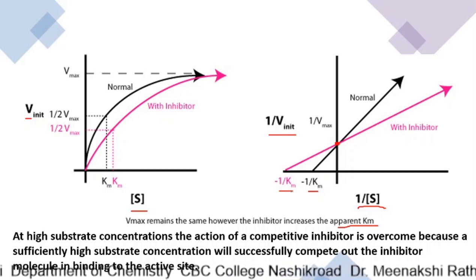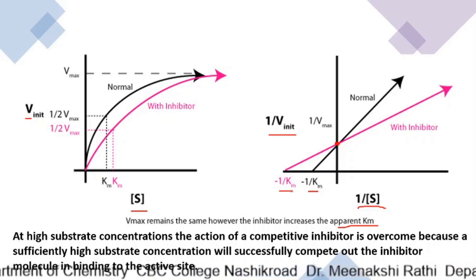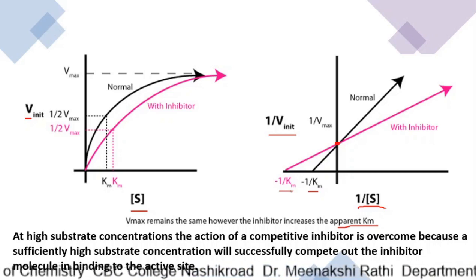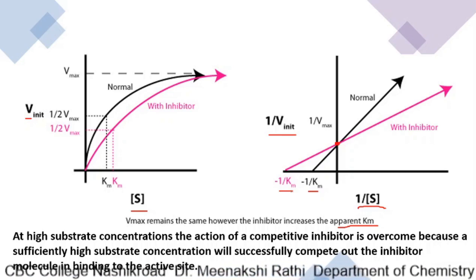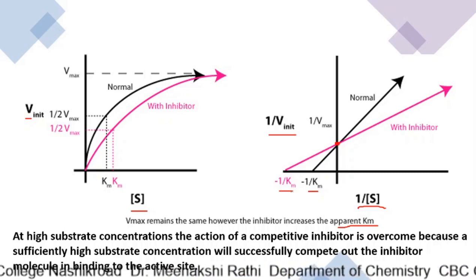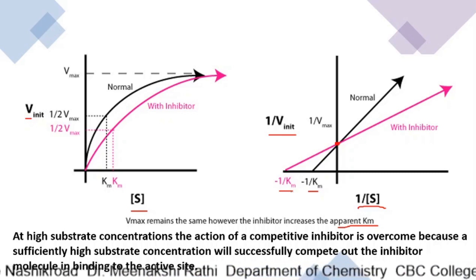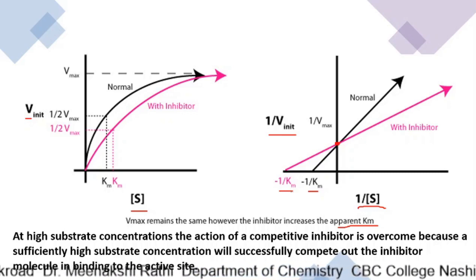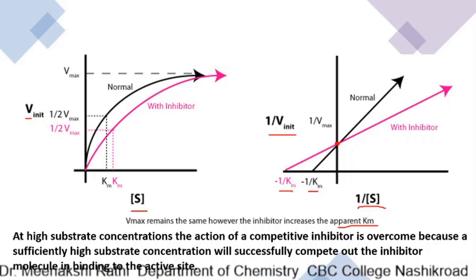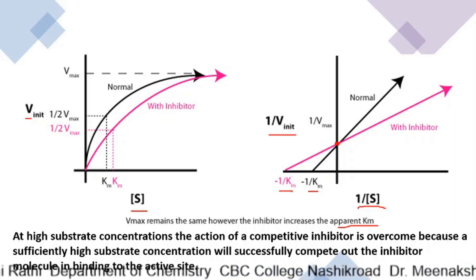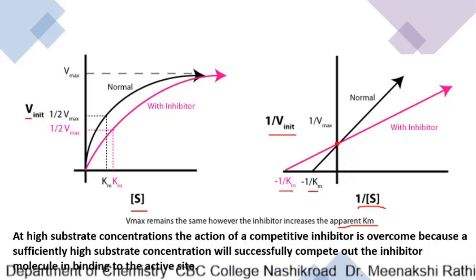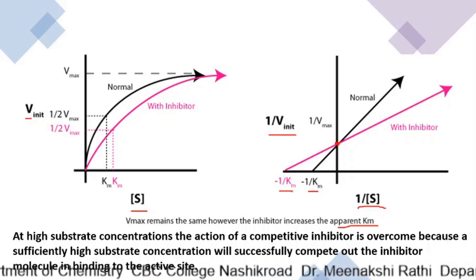So this is all about competitive inhibition, because there is a competition between substrate and inhibitor. Remember one thing, in competitive inhibition, Vmax remains unchanged whether it is substrate or inhibitor, but the Km value is increased with the inhibitor.